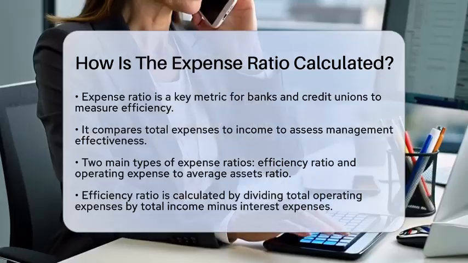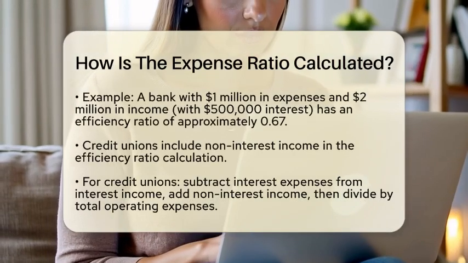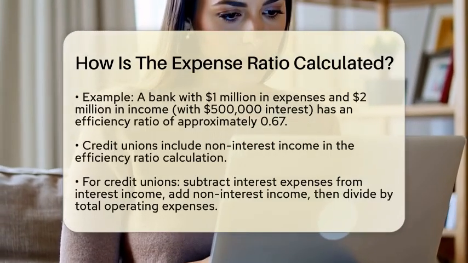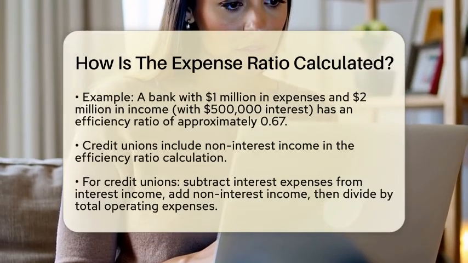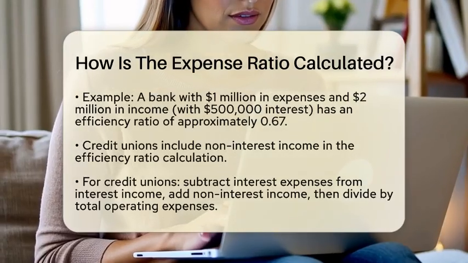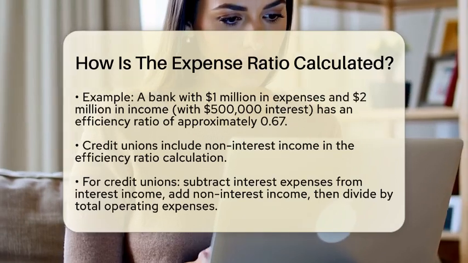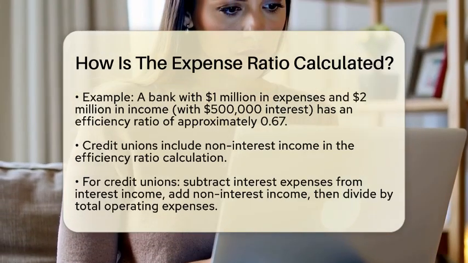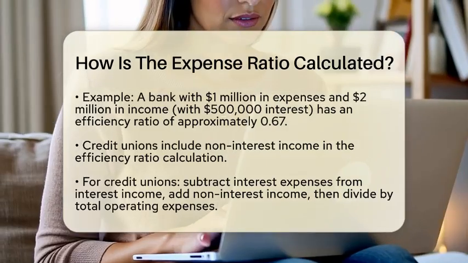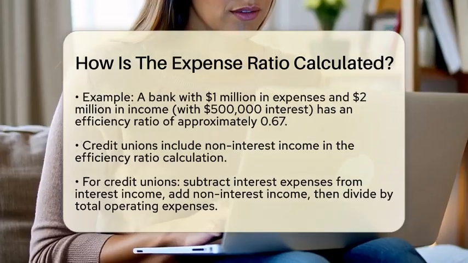For example, if a bank has total operating expenses of $1 million and total income of $2 million with interest expenses of $500,000, the calculation would look like this. You would subtract the interest expenses from the total income, which gives you $1,500,000. Then, divide the total operating expenses of $1 million by this result. The efficiency ratio would be approximately 0.67.